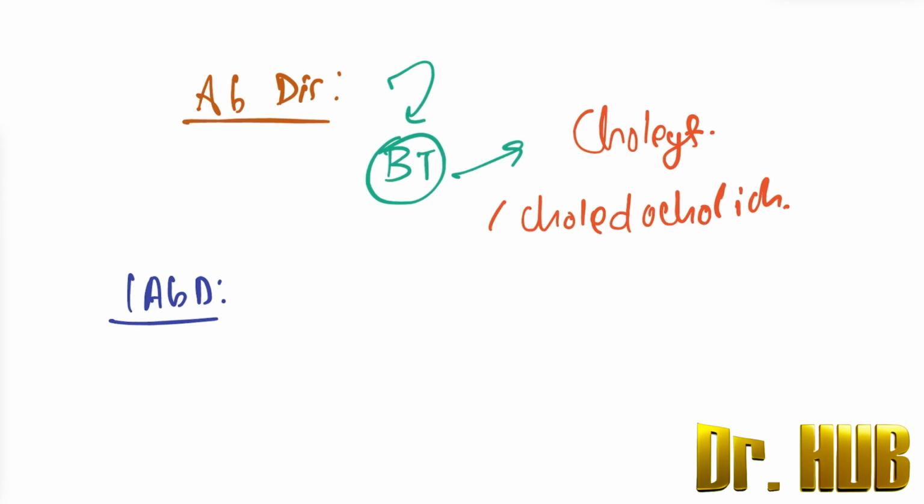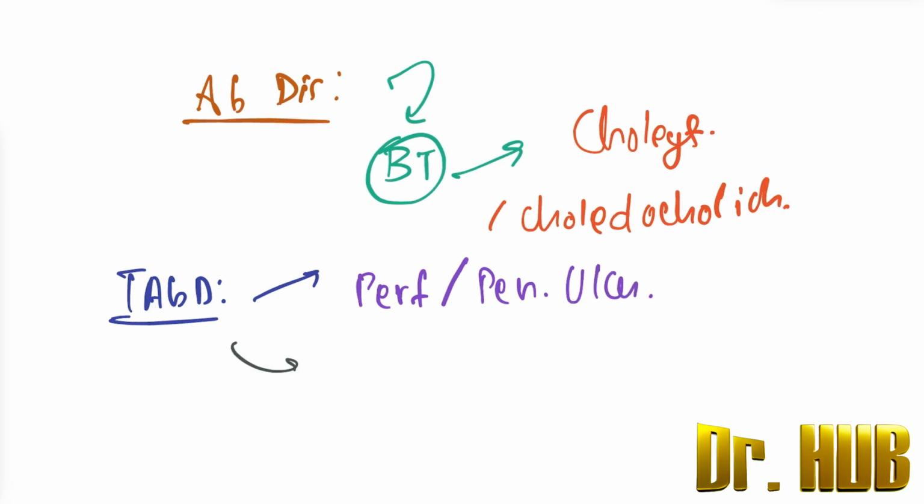Under the intra-abdominal diseases, there is the presence of perforating or penetrating ulcers. Next is intestinal obstruction or inflammation.